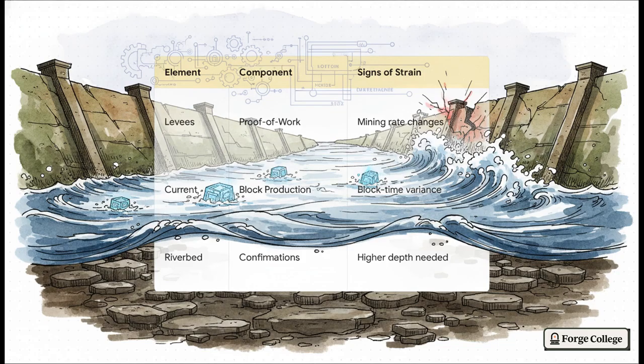But to protect that flow from being maliciously rerouted, we build levees. These levees represent proof of work and the network's difficulty algorithm. They form this literal barrier of computational energy. Now, if those levees are under attack, you're going to see it. You'll observe abnormal mining rate changes or reorganization attempts. And finally, the consolidated riverbed at the bottom, that represents our block confirmations. The deeper a transaction gets buried under new blocks, the harder that riverbed becomes, which makes it pretty much impossible to dredge up and rewrite history.